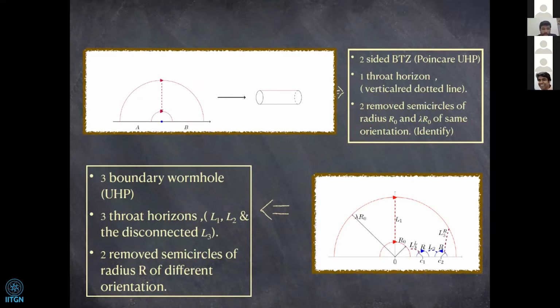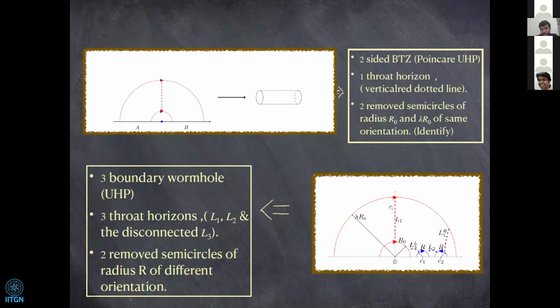Now if we go on to talk about the three boundary wormhole. In the case of BTZ, the two boundaries are the ones I have marked as A and B in this picture. If we go to a three boundary wormhole, we again have to remove two semicircles from one of these two boundaries, either from A or from B. These two newly removed semicircles have to be of opposite orientation. There are three throat horizons for this three boundary wormhole.